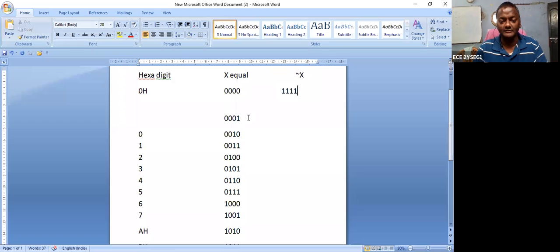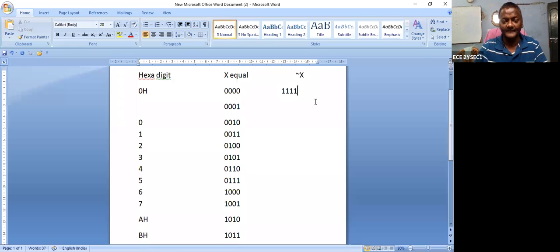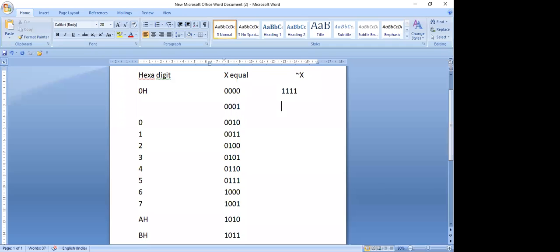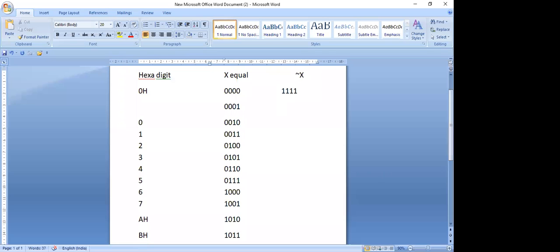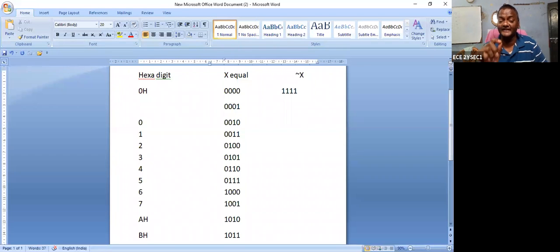What is the ones complement of this? Can anybody say that? Hello? Can anybody respond, please? 0 0 is wrong. 1 1 0. Where there is a 0, you can replace with 1. Where there is a 1, you can replace with 0. So what is the value of the ones complement of this? 1, 1, 1 and 0.